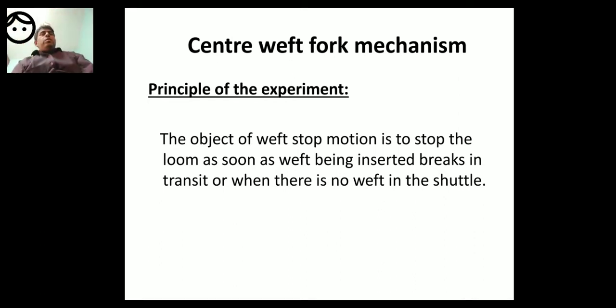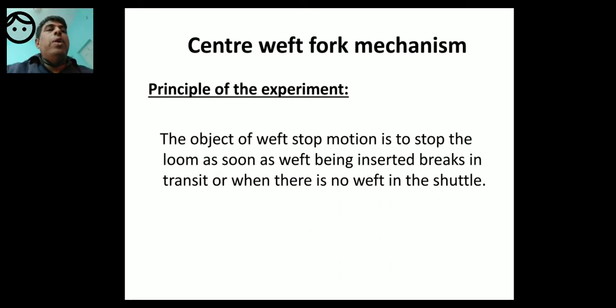So dear students, principle of the experiment. The object of weft stop motion is to stop the loom as soon as the weft being inserted breaks in transit, or when there is no weft in the shuttle. So what is the object of the weft stop motion?